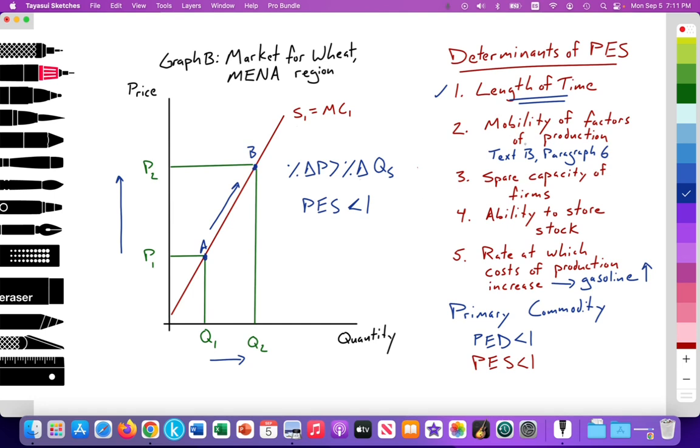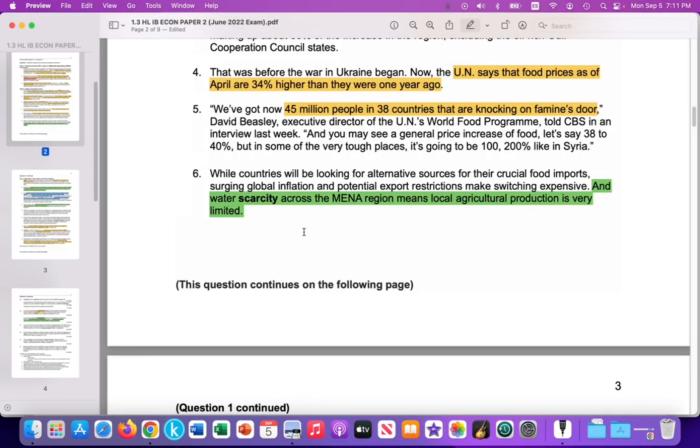In addition, the text, text B, paragraph 6, says that there's a restriction on farmers from increasing their quantity supplied due to the inability to mobilize a key factor of production, such as water. There is water scarcity in this region, and that's a key input in the production of wheat. So that would also contribute to the supply curve being relatively inelastic. All right, so that's how I would answer that question.